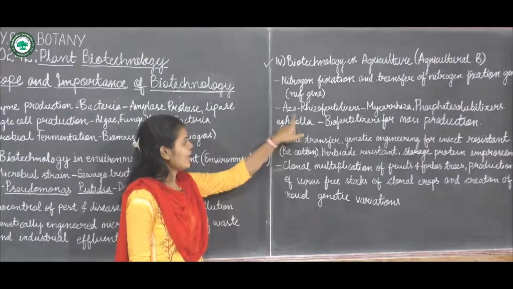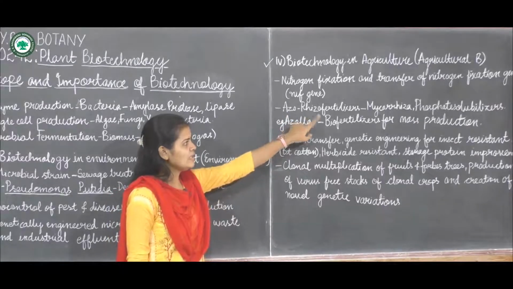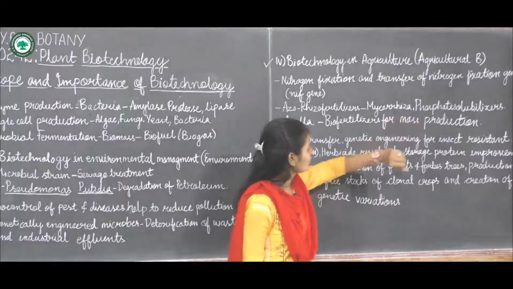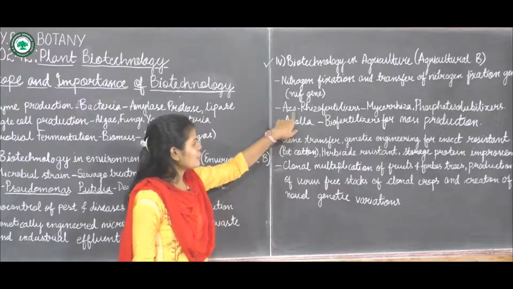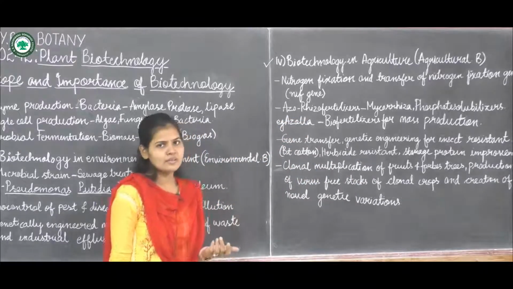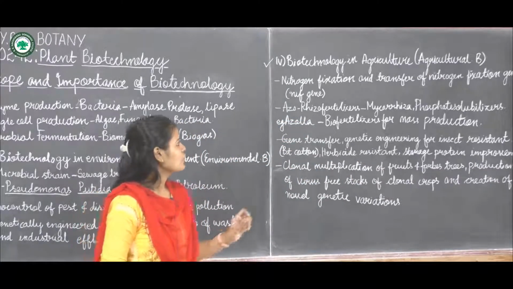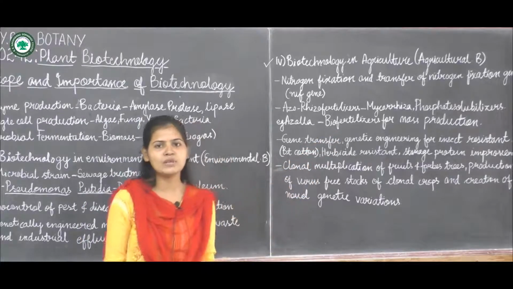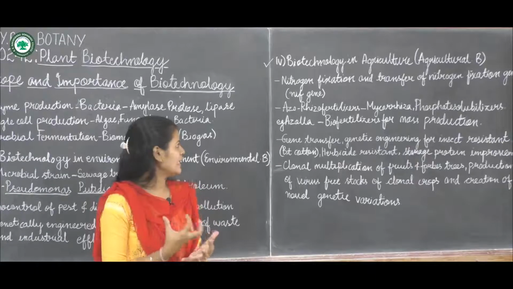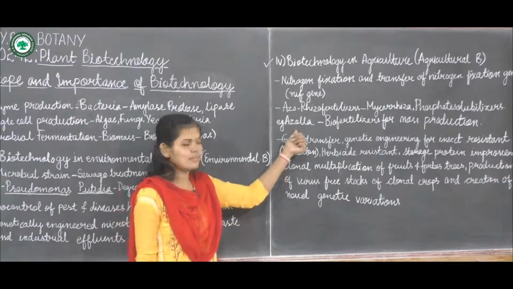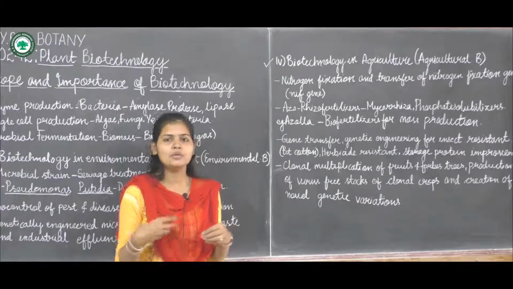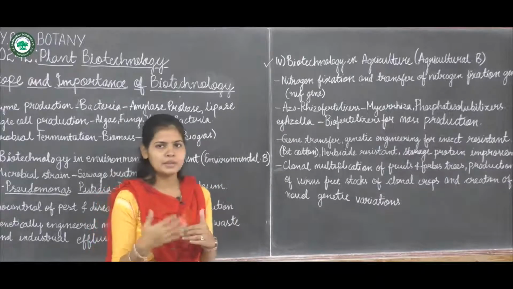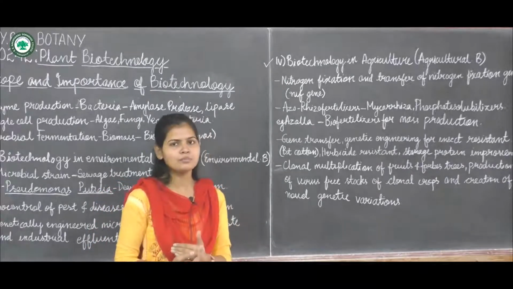Now next is azo fertilizers, that is mycorrhiza, phosphate solubilizer. In azo fertilizers, an example is Azolla. It is used as a biofertilizer for mass production. Living things like algae or certain microbes are put into the fields for the mass production of that particular crop.